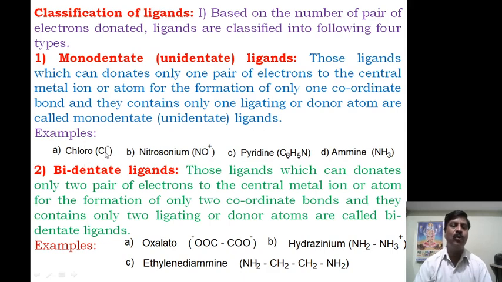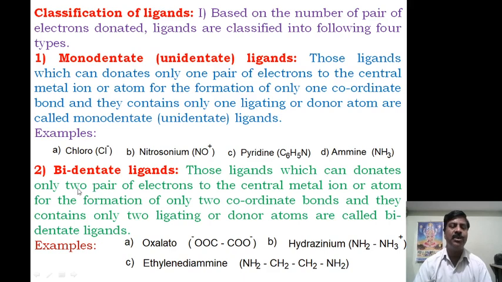Example: chloro has the ability to donate only one pair of electrons. Therefore it is called monodentate. Nitrosonium, only one pair of electrons. Pyridine, it has the ability to donate only one pair of electrons. Again, amine, which has the ability to donate only one. Therefore these are all monodentate ligands.